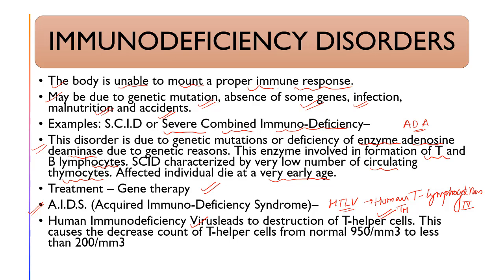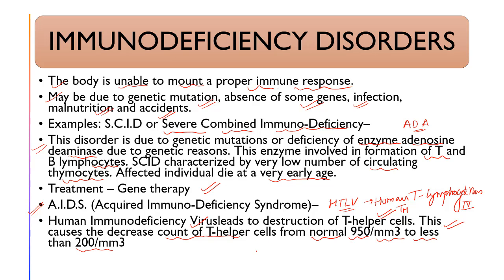When these T helper cells are degraded, they won't activate the B lymphocytes to produce antibodies and the T killer cells to kill the non-self antigens. This decreases the count of T helper cells from a normal 950 per cubic millimeter to less than 200 per cubic millimeter.